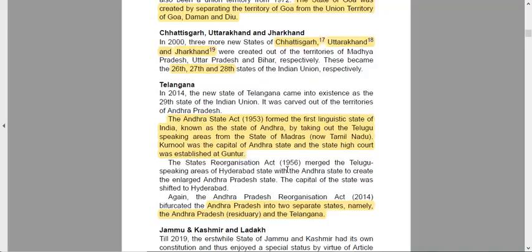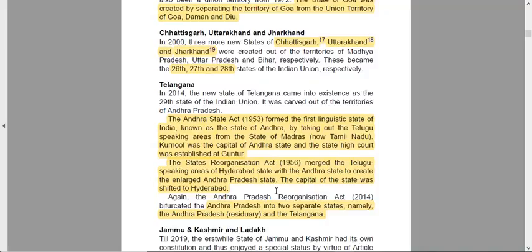The States Reorganization Act 1956 merged the Telugu speaking areas of Hyderabad with Andhra Pradesh to create an enlarged Andhra Pradesh state. The capital of the state was Hyderabad. So again, there was an act, the States Reorganization Act 1956, merging the Telugu speaking areas of Hyderabad and Andhra Pradesh to create an enlarged Andhra Pradesh. The capital of the state was shifted to Hyderabad.